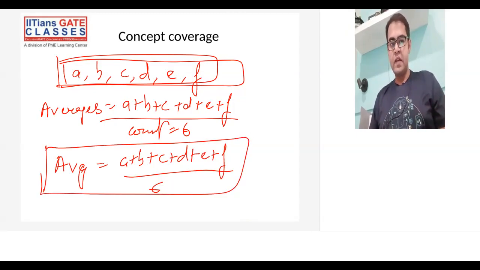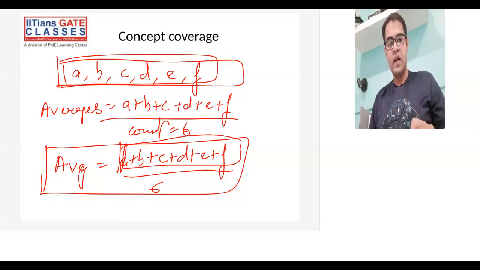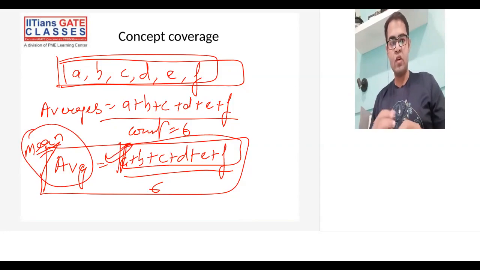Now this looks like a very easy concept, right? In the questions that have come in previous year GATE exams from the concept average itself, there can be two types of questions. One is when these values will be given to you and you will be required to find the mean or the average. And the second would be they will give you the mean or the average for either all the values or different set of combination of values, and they will ask you to find something like the sum of the values or something like that.